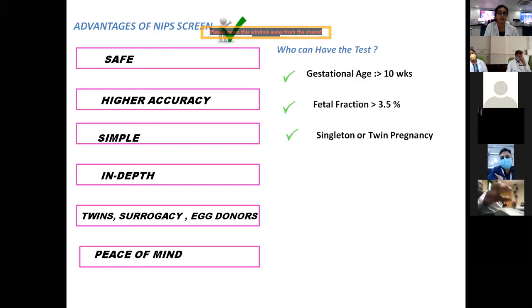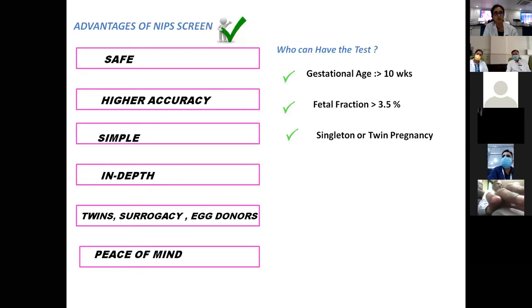So just who can have the test? Your gestational age should be more than 10 weeks, though there is no upper limit. In India, we recommend taking a margin of 10 to 12 days, which is the turnaround time, so that we have time to confirm the finding also. So all these people can undergo the testing.